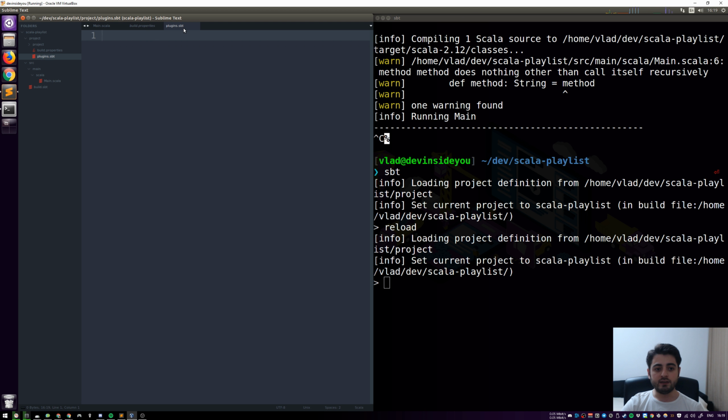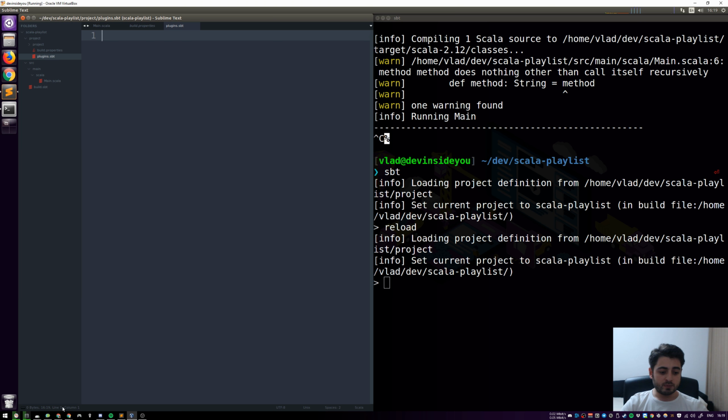The idea over here is that you create a bunch of .spt files, and one of them is going to be for plugins and the configuration of the plugins. The other one is going to be for the settings for the compiler, for example. The other one is going to be for the settings for the JVM and so on. So you can call them however you like. It's just that they have to have the extension of .spt.